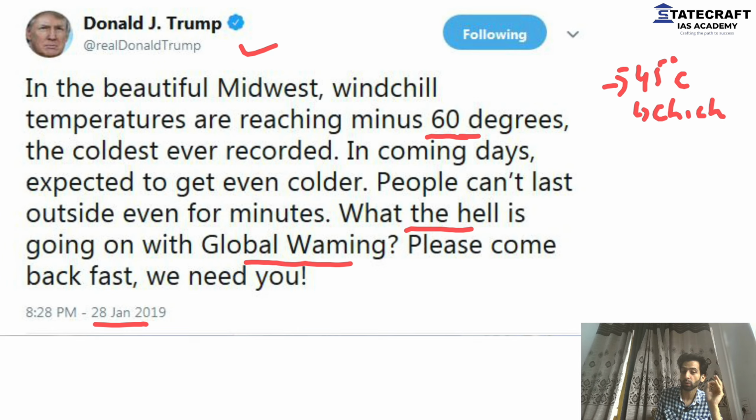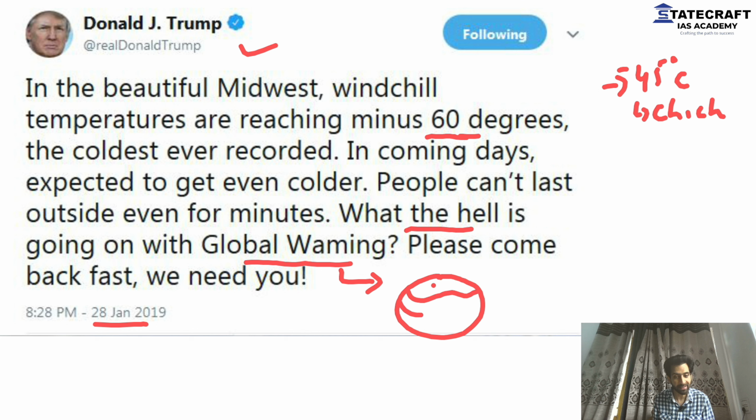Ideally, what we think is that global warming is only related to high temperatures. That's not the case. Global warming is associated with climate extremes. And why am I saying that? Because this condition was clearly a result of global warming. Why? Global warming, pressure gradient less, more meandering, more temperatures falling, because when that meandering is more, the polar vortex came southwards up to Chicago and temperatures fell to minus 60. Donald Trump failed to understand it's the global warming that's causing this.